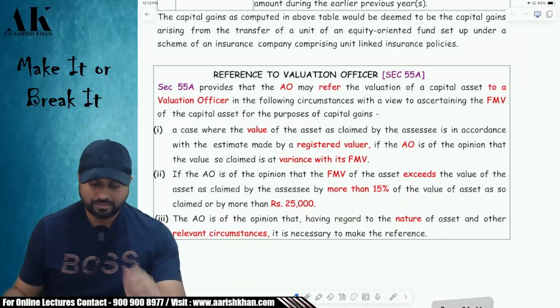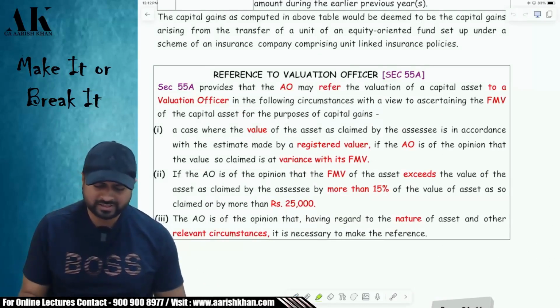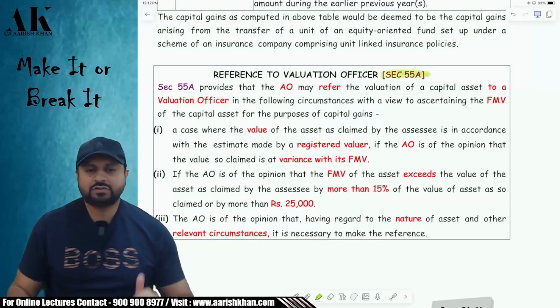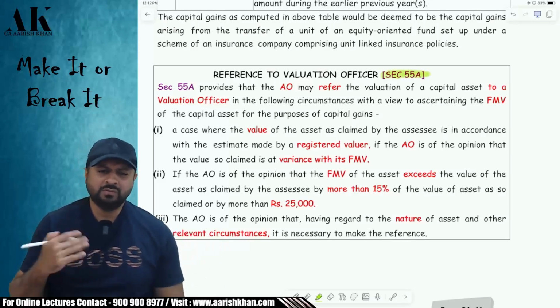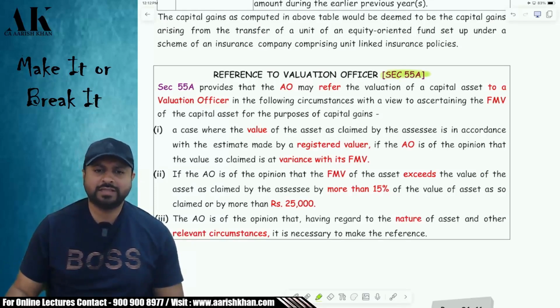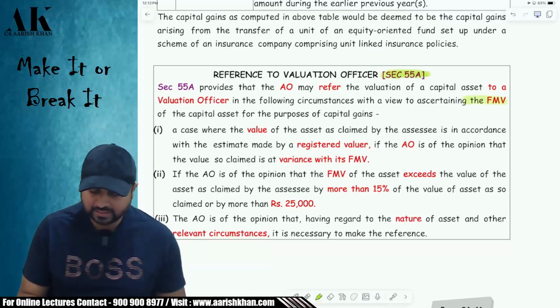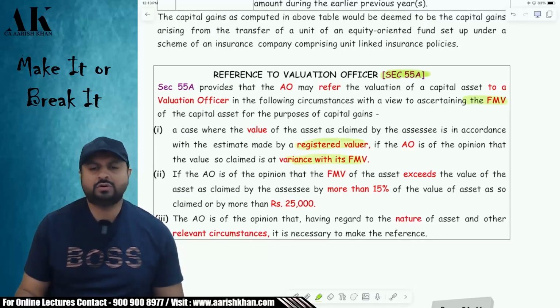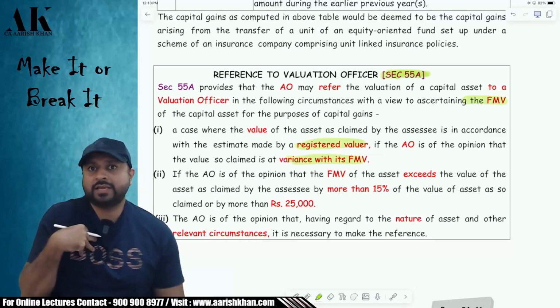So let's come back to the textbook now. There are some provisions which we'll see one by one. One is a very small provision, nothing great as such, 55A, reference to valuation officer. Whenever the assessing officer has some issue with reference to valuation of certain assets, especially while determining the fair market value of the assets, he can go to the valuation officer. In which cases can he go to the valuation officer? Where he feels that the assessee has valued the asset, but it is at variance with the officer's view. The assessee has to go to a registered valuer and get the asset valued, but as per the AO, it is at variance.